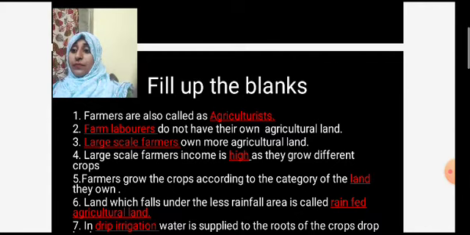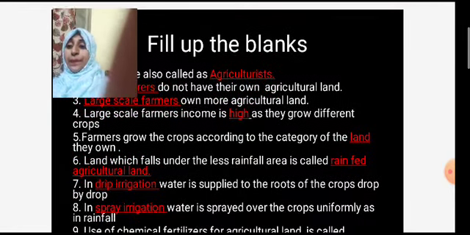Okay, now next, land which falls under the less rainfall area is called rain fed agricultural land. Less rainfall area, it is called as what? Rain fed agricultural land.